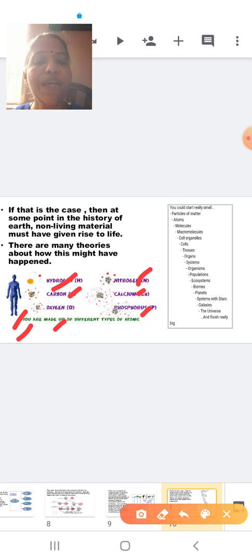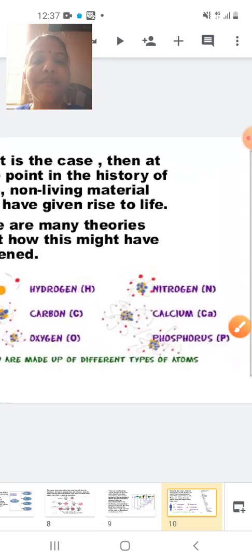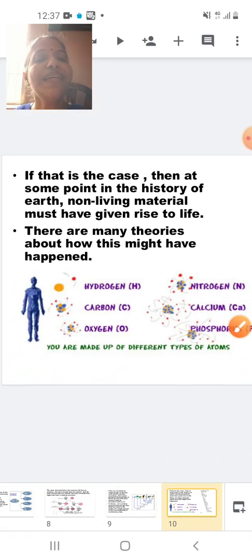Okay, so let's do the reading part. If that is the case, then at some point in the history of Earth, non-living material might have given rise to life. There are many theories about how this might have happened. How all these non-living elements came together, how they united, how it resulted in the formation of a cell, how from a unicellular it got converted to a multicellular organism, and how evolution has taken place.